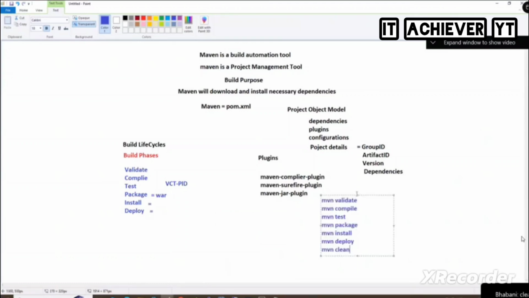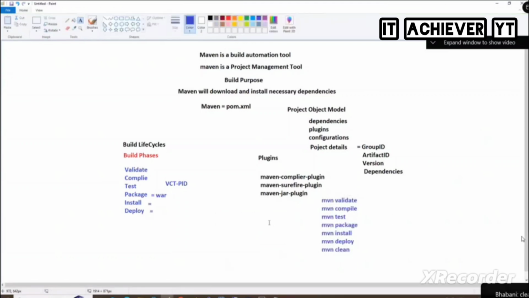So these are the commands that we use. Tell me, what are the commands here? Say what's the command of Maven? Mvn. Mvn validate we do. Mvn compile we do. Mvn test we do. Mvn package we do. Mvn install. Mvn deploy and mvn clean.